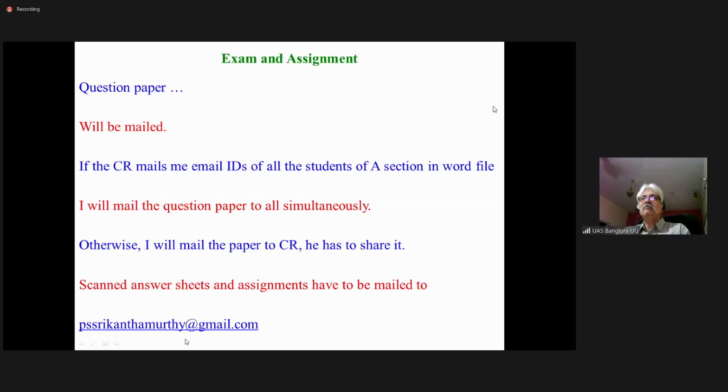You have to mail your answer sheets individually, yourself. You don't have to send them to the CR for him to compile, collect and send to me. No. Each one of you has to mail the scanned answer sheets as well as the assignments to me directly at this email ID. Okay.